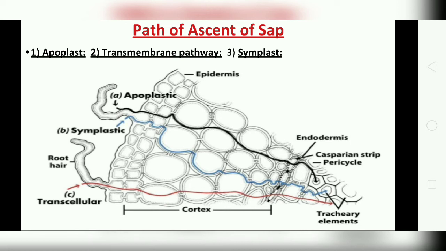So these are the three major pathways in the plant. From here water enters the xylem vessels.